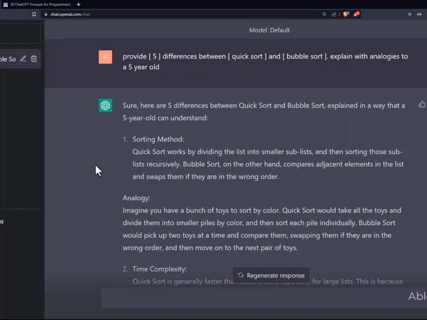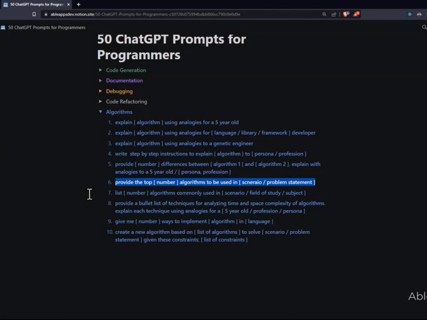So you must have noticed that this prompt can help you prepare for an interview. If you read the answers, if you understand them, you'll be able to perform much better in your coding interviews. Now this prompt number 6 is also very helpful and important for interview questions or in general. Provide the top algorithms to be used in a particular scenario.